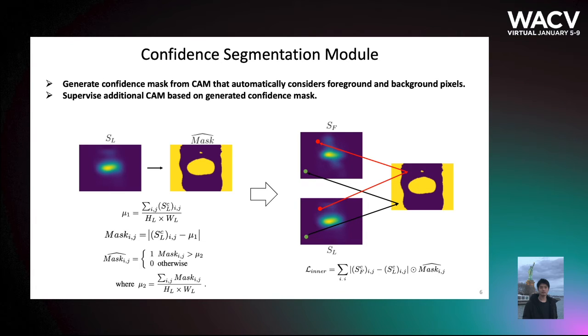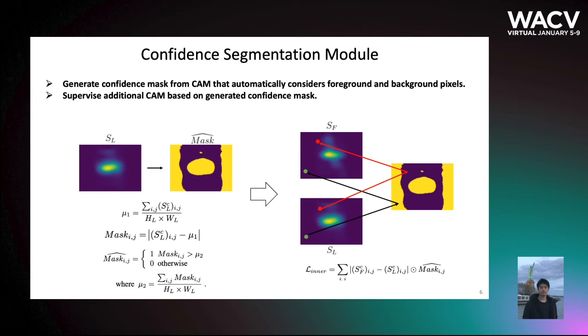The confidence segmentation module contains two parts. Firstly, it generates a confidence mask based on the original CAM. So the positive pixels in the mask indicate that the CAM is confident at that pixel, including both the foreground and background parts. Then this mask will be used to supervise additional CAM. The additional CAM will follow the previous one if the pixel is confident. Otherwise, it will try to be different.